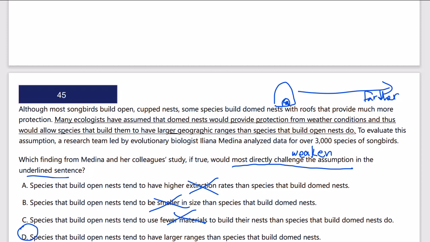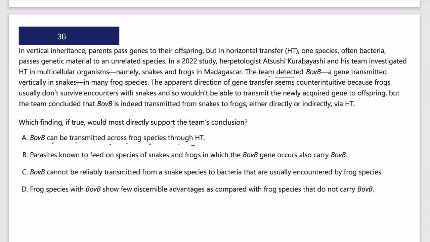I did not, in that case, have to read the whole paragraph. Okay, let's look at another quick example, see if we can get away with just reading the underlined section or the hypothesis, claim, conclusion that's outlined in the question itself. So here we want to support the team's conclusion. Well, the conclusion is easily identified here toward the end, that they concluded that BOVB is indeed transmitted from snakes to frogs, either directly or indirectly via HT.